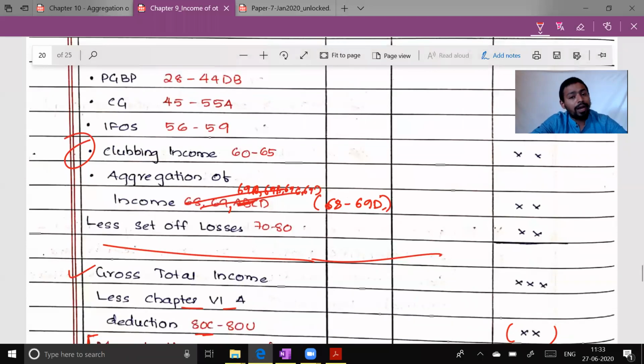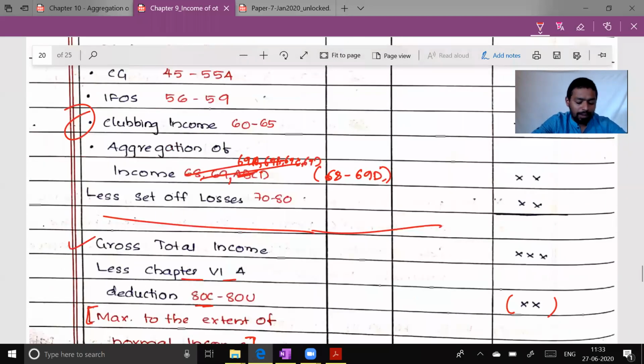Section 60 to 65: clubbing of income of a minor child, clubbing of income of spouse, clubbing of income of daughter-in-law, clubbing of income of the HUF. So those are the clubbing of income.